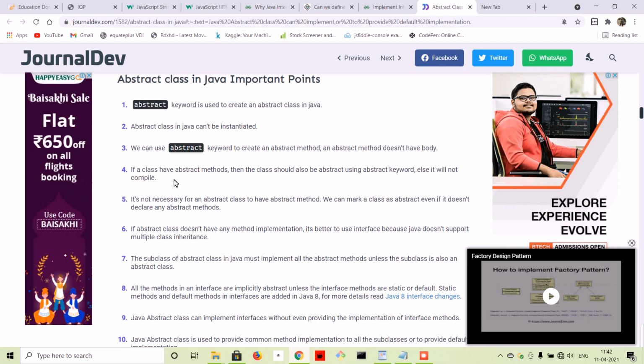Fourth point, which is again important: if a class has an abstract method, then the class, using the abstract keyword, should also be abstract. Yes, else it will not compile. Fifth point, which is again important, is that it is not necessary for an abstract class to have an abstract method.